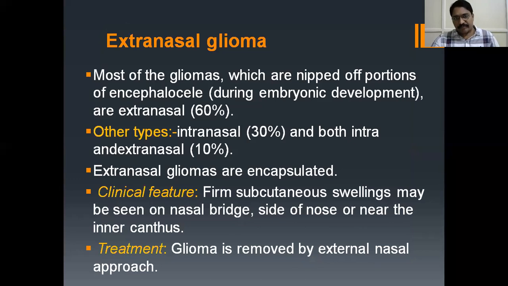Coming to the glioma. Most of the gliomas are nipped off portions of the encephalocele during embryonic development, and they are extranasal. Now other types are intranasal, and extranasal gliomas are almost always encapsulated. Clinical features: a firm subcutaneous swelling may be seen on the nasal bridge, side of the nose, or near the inner canthus. Treatment: glioma is removed by the external nasal approach. Here, the Furstenberg test is negative. Why? Because the connection is not there between the brain and the nasal cavity.